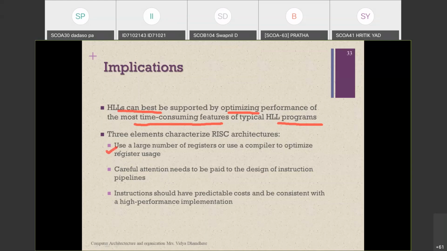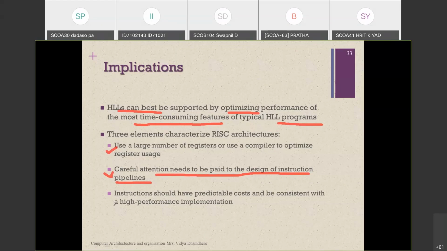That means how to utilize each and every register will be decided with the help of the compiler in the high level language. The second thing is that careful attention needs to be paid to the design of the instruction pipelining. That means multi-level pipelining should be provided, where we need to design the instruction pipeline very carefully in the high level programming language.